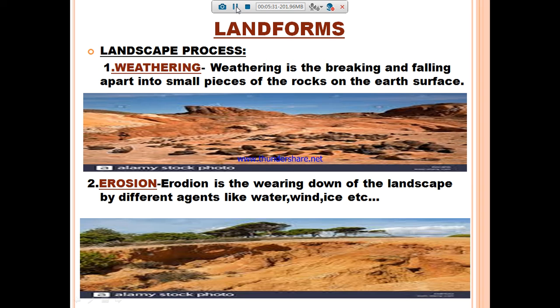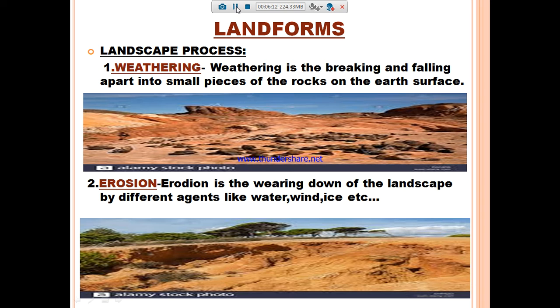Coming to the second picture, erosion is the wearing down of landscape by different agents like water, wind, ice, etc. Can you identify the two pictures? Weathering is the breaking and falling apart of rock into small pieces on the earth's surface. Erosion is the wearing down of landscape by different agents like water, wind, ice and sea waves. Understand? The eroded material will be carried away by water or wind, etc. and it will be deposited in some other places.